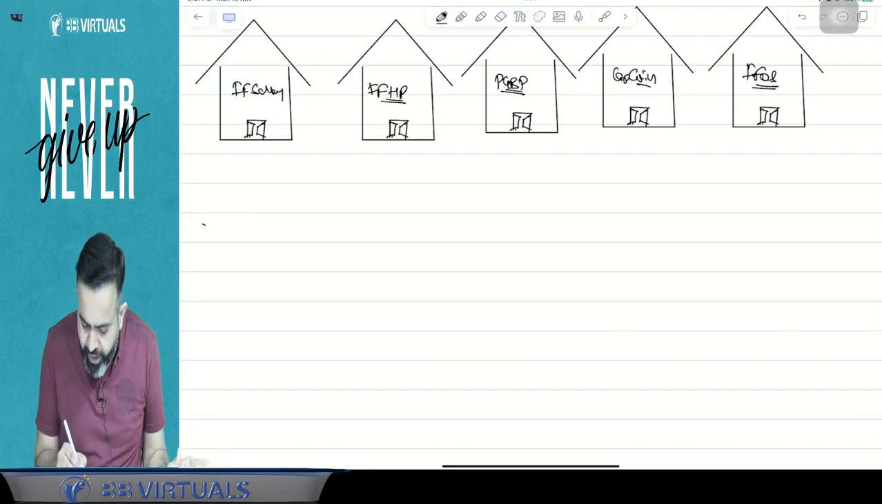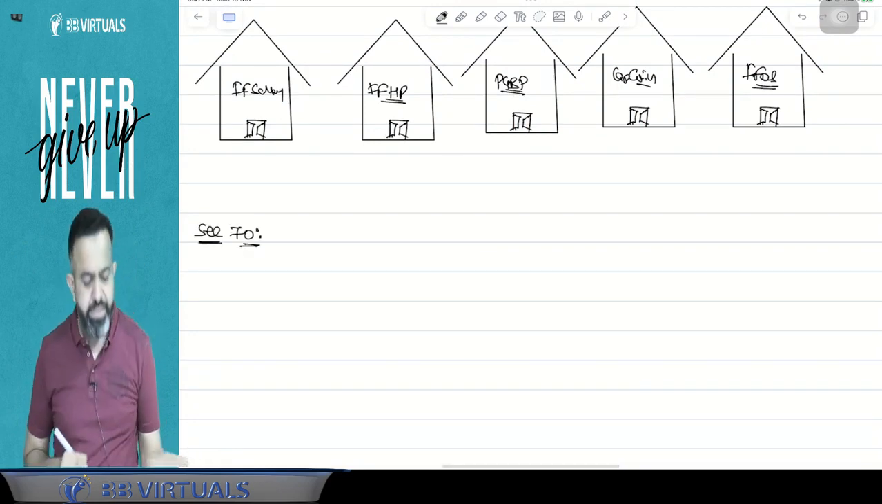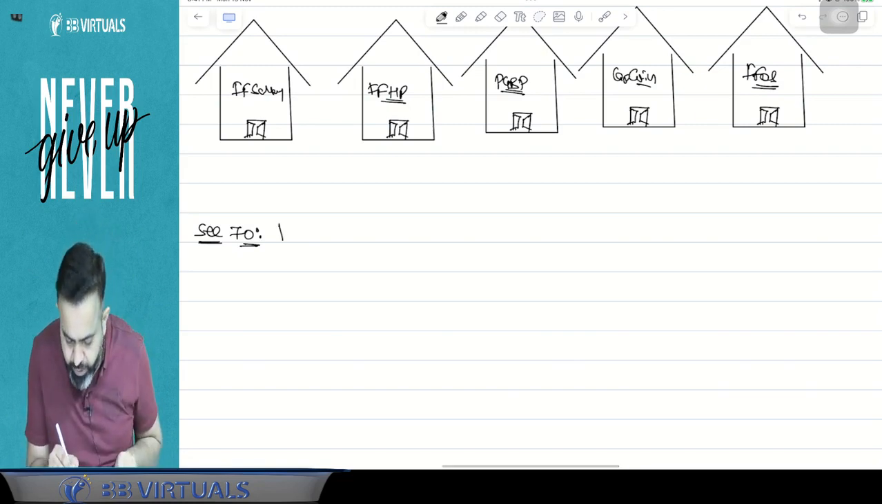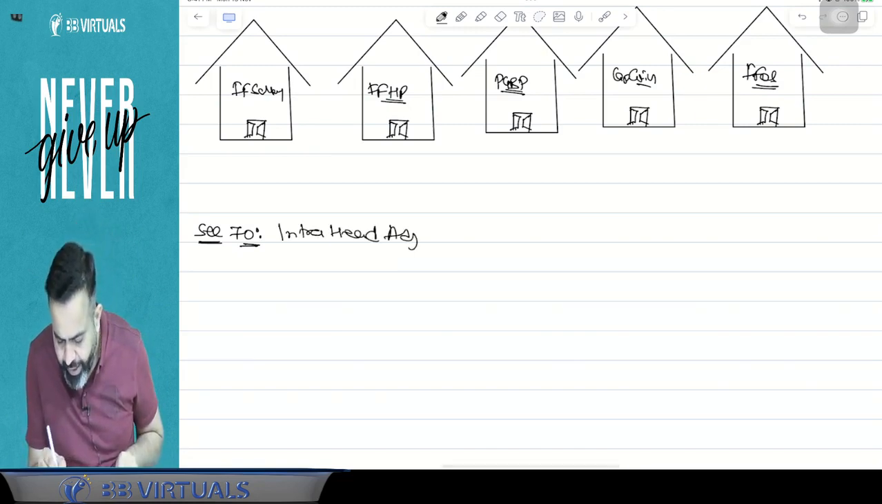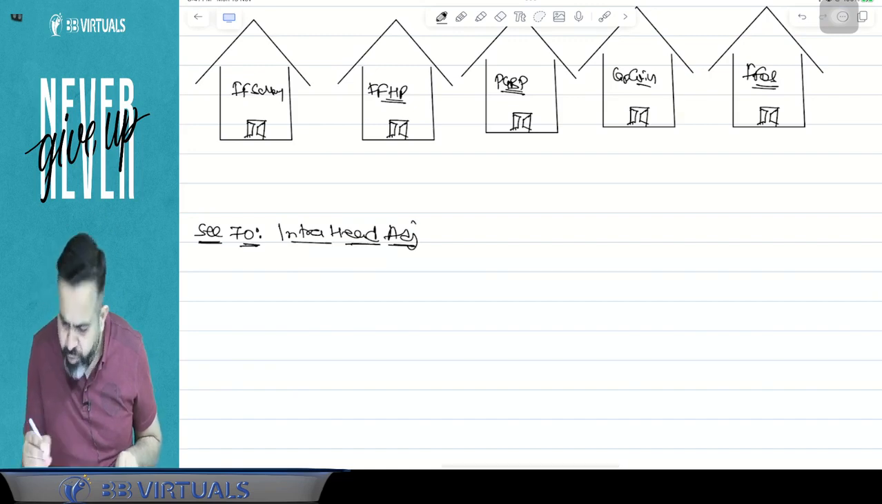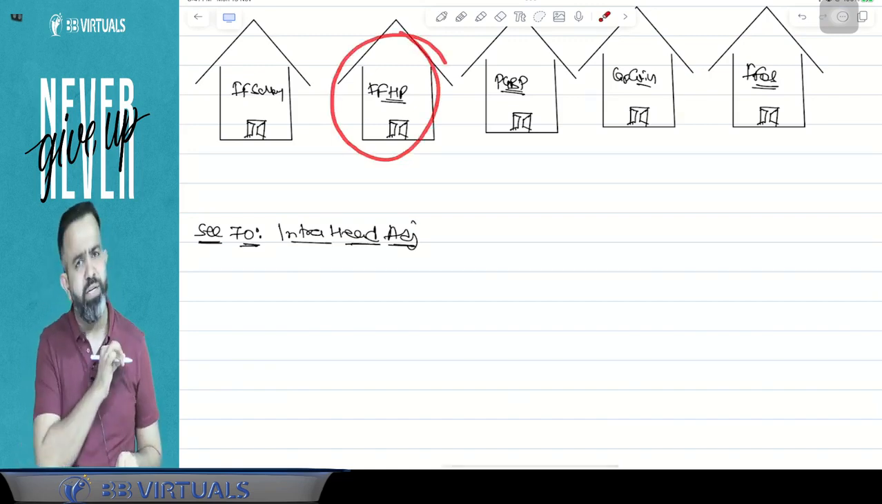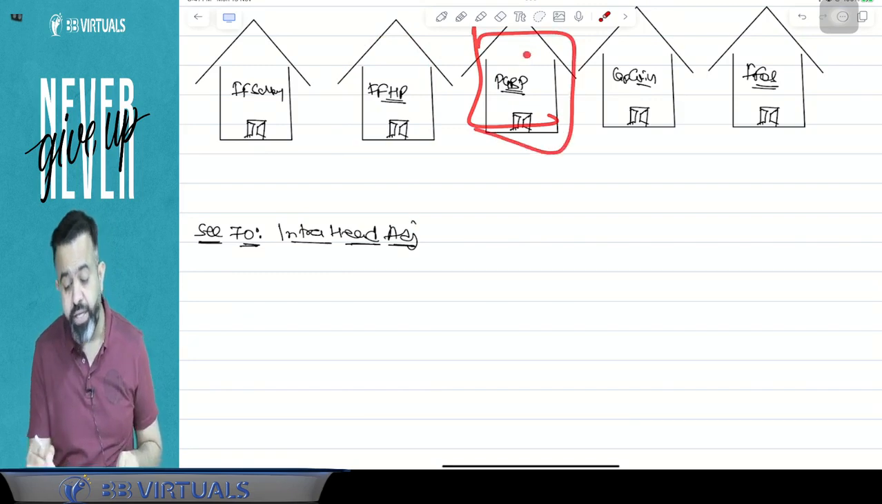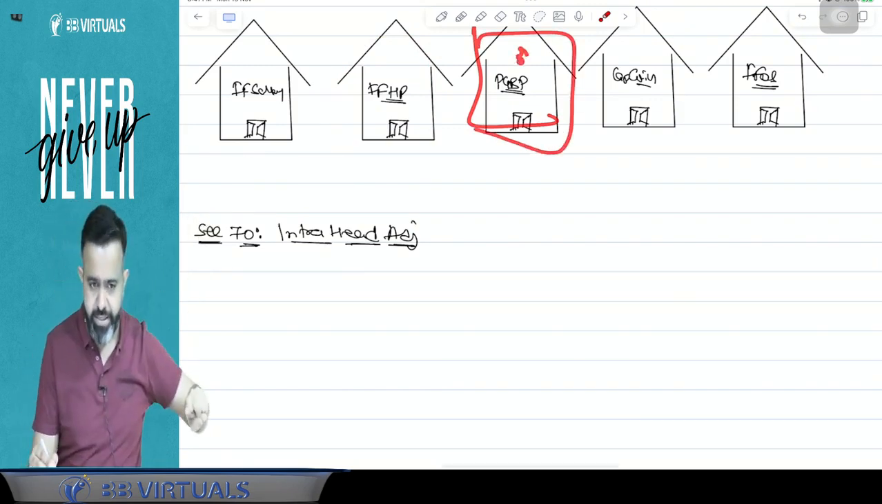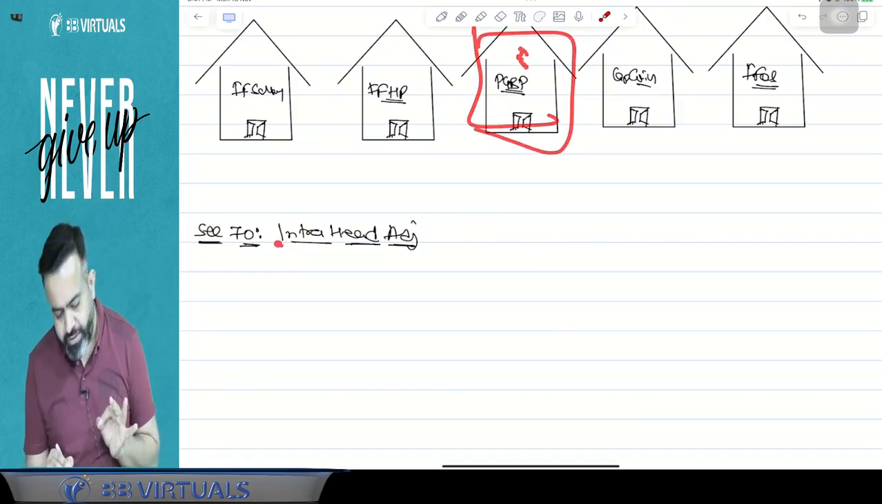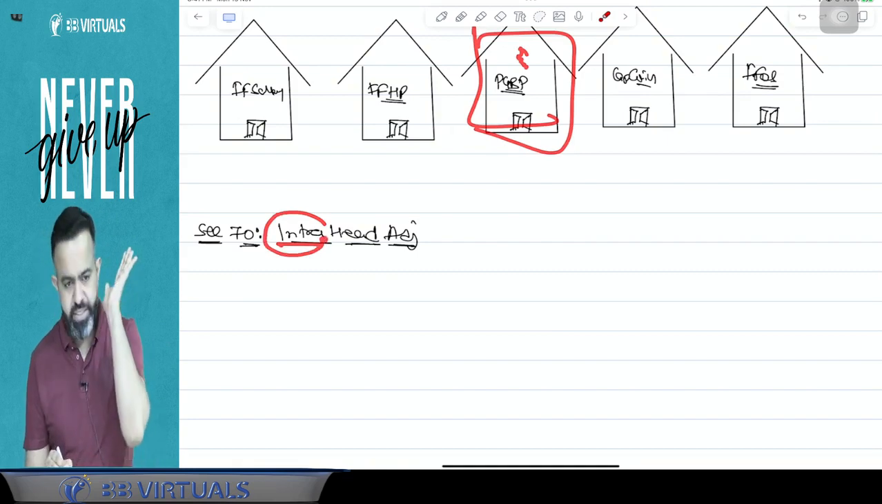First section we are going to discuss is section number 70, which is about the intra-head adjustment. Intra-head adjustment means you can do the adjustment within the head, but within the head only, no other head. This is called your intra-head adjustment.